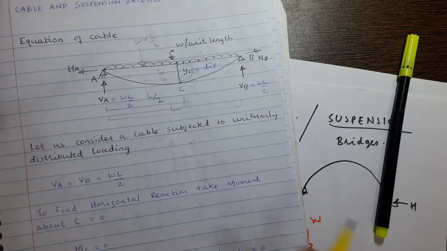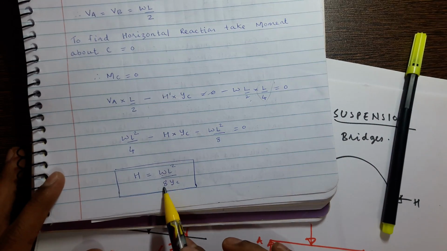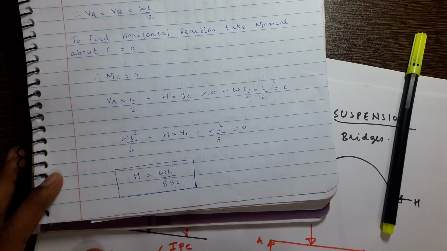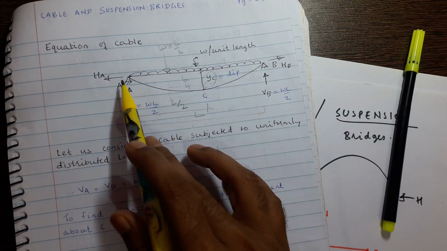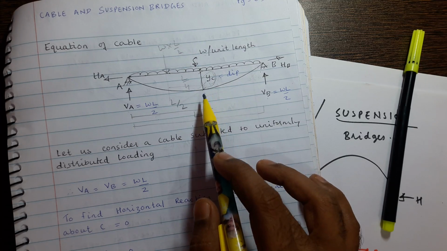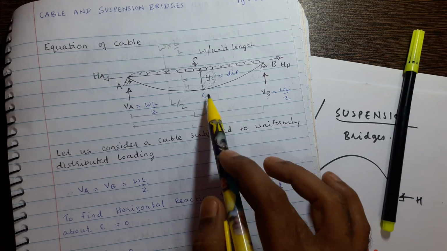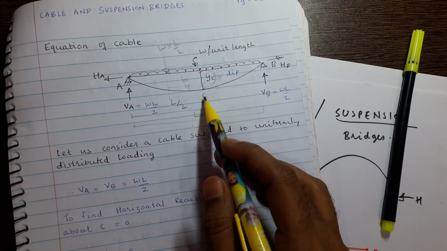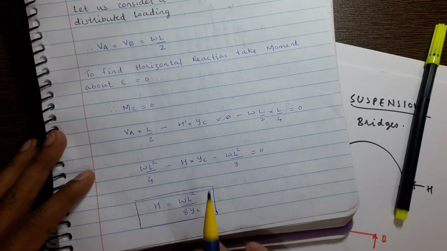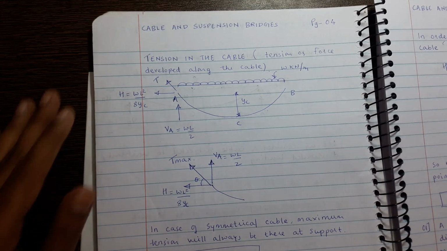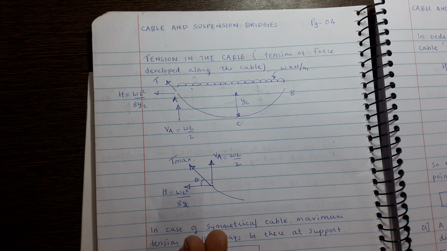Span means horizontal distance between the supports. Then divide by 8 into YC. YC is central dip, or you can say the distance of the lowest point of the cable from the support. So we have determined the horizontal reaction and the vertical reaction.